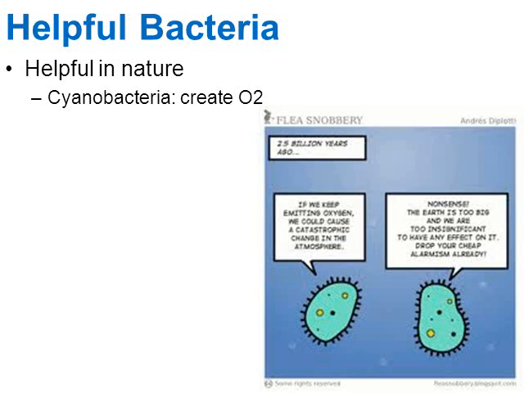And I know it's a little blurry, so the one on the left says, if we keep emitting oxygen, we could cause a catastrophic change in the atmosphere. And the cyanobacteria on the right says, nonsense. The Earth is too big and we are too insignificant to have any effect on it. Drop your cheap alarmism already. Well, this is kind of a political cartoon relating to climate change and global warming.